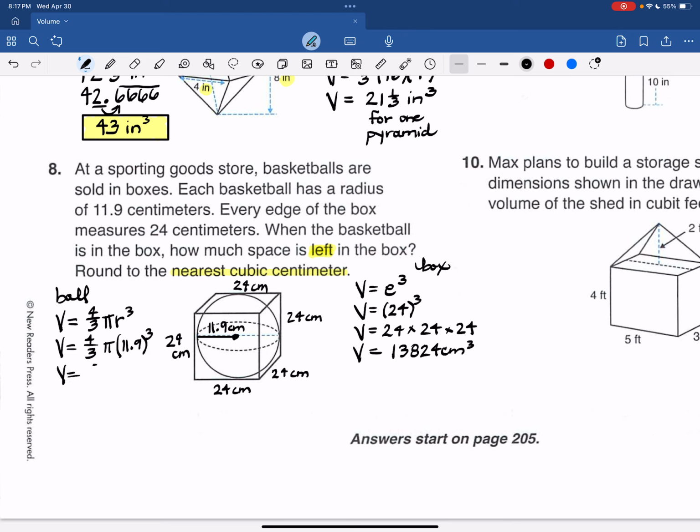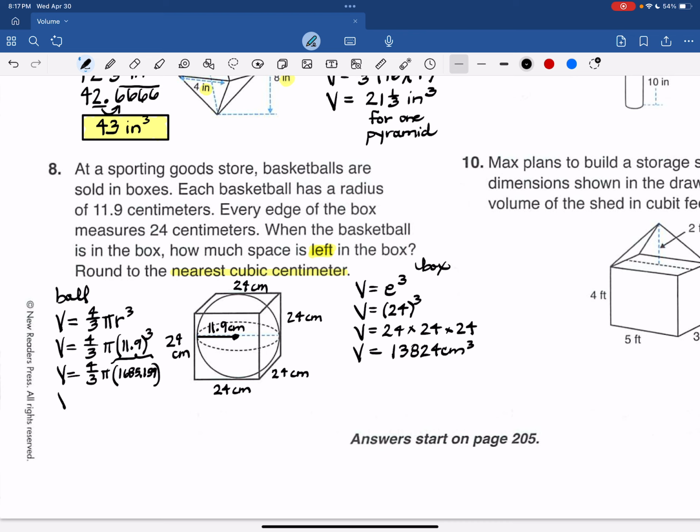Now you can type all that in your calculator. I like to go ahead and do this part just to show my work. So 11.9 times 11.9 times 11.9, it's ugly. It's 1685.159. And then I need to multiply that by pi and by 4 fraction 3.